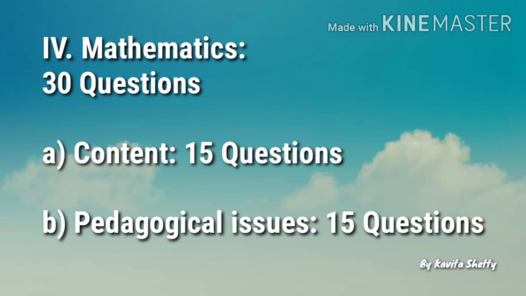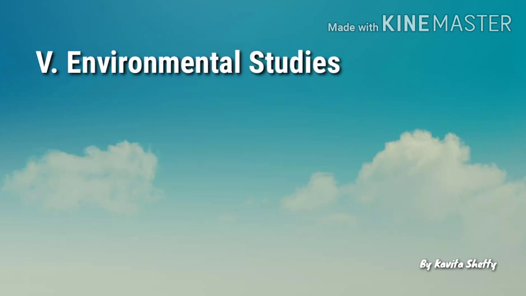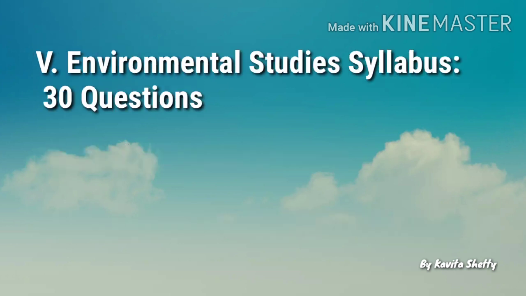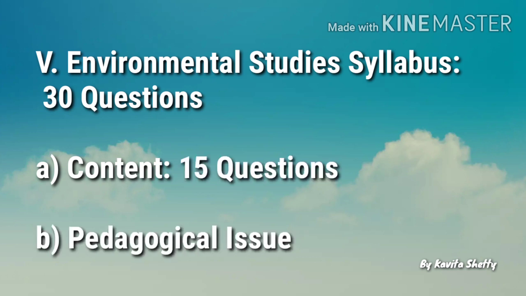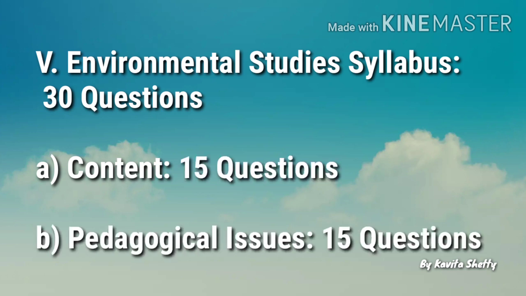And the subtopic B is about pedagogical issues, which consist of the questions related to place of mathematics in curriculum, language of mathematics, community mathematics, problems of teaching mathematics. Fifth section is environmental studies, and it includes 30 questions. So again there are two subtopics, one of content and the other of pedagogy.